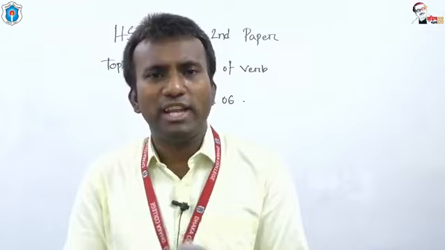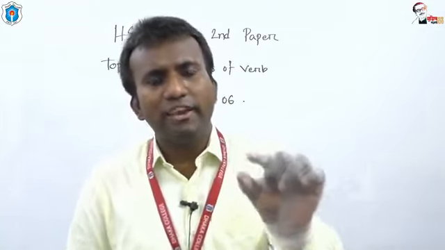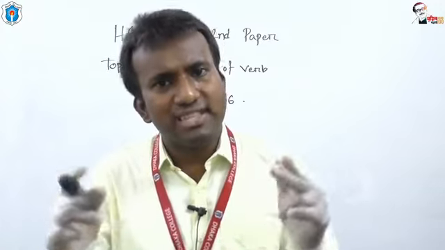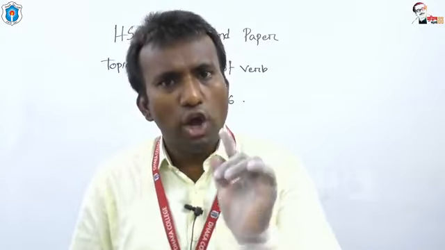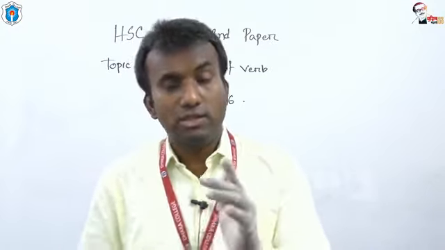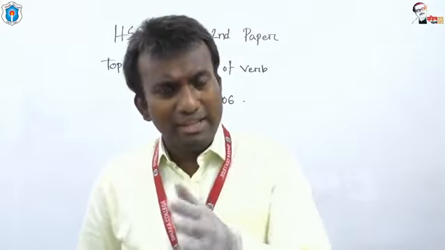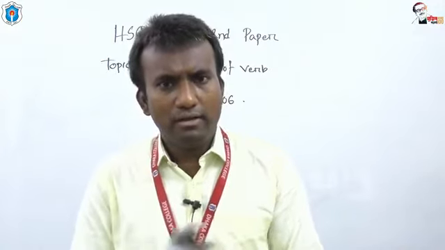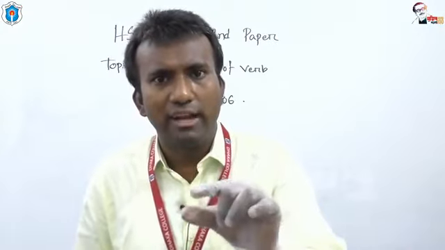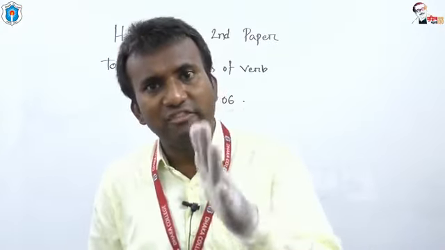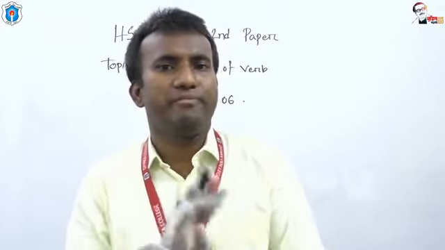This is really important. At your intermediate level, in the right forms of verb part, 10 blanks are given. Each of the blanks carries half a mark, so in total you have 5 marks in this portion. This is easy for you because there is no headline of verbs. The verb is given in the sentence. You just need to find out the correct form.